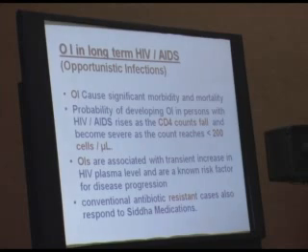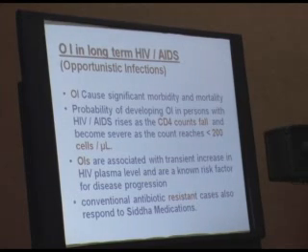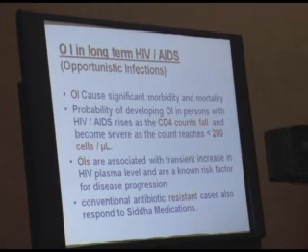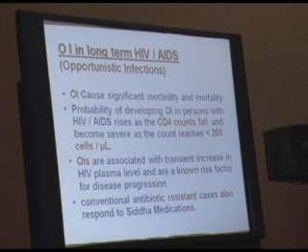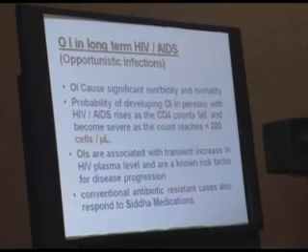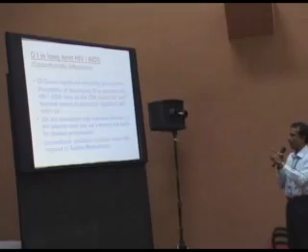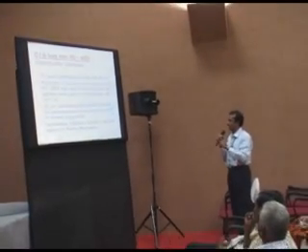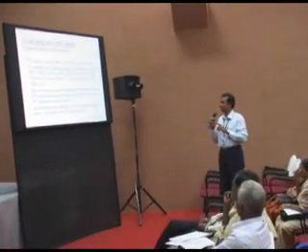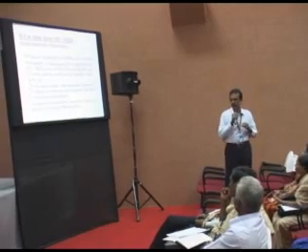Opportunistic infections. Opportunistic infections cause significant morbidity and mortality. The probability of developing opportunistic infections in persons with HIV disease rises as the CD4 count falls below 200 cells per milliliter. Opportunistic infections are associated with a transient increase in HIV plasma level and are a known risk factor for disease progression. Next slide.